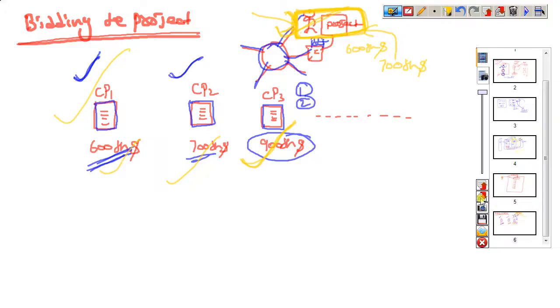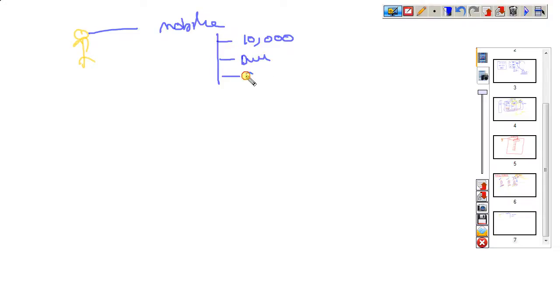Okay, for example, I can give one simple general example. A person needs to purchase one mobile. His requirement is a budget of 10,000 rupees, and they require dual sim, they require camera, they require smartphone, like that. But whenever they go to the shop, the shop person will show different models.